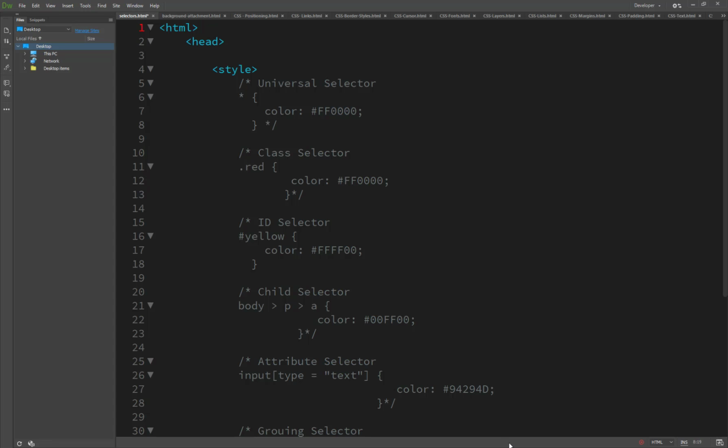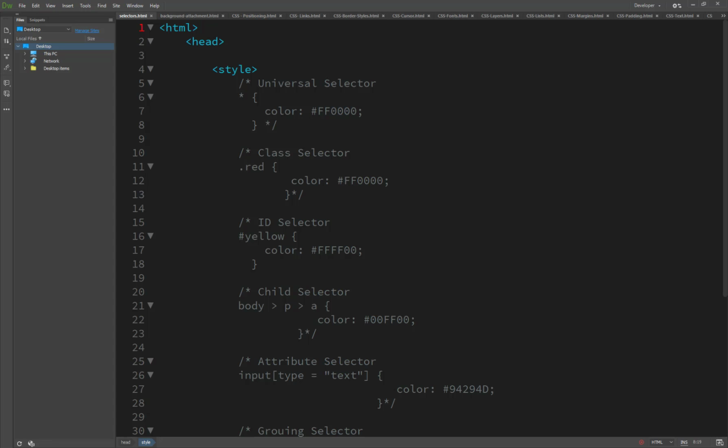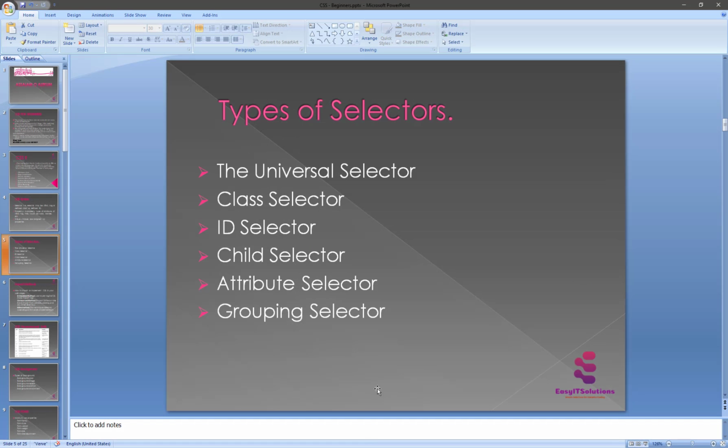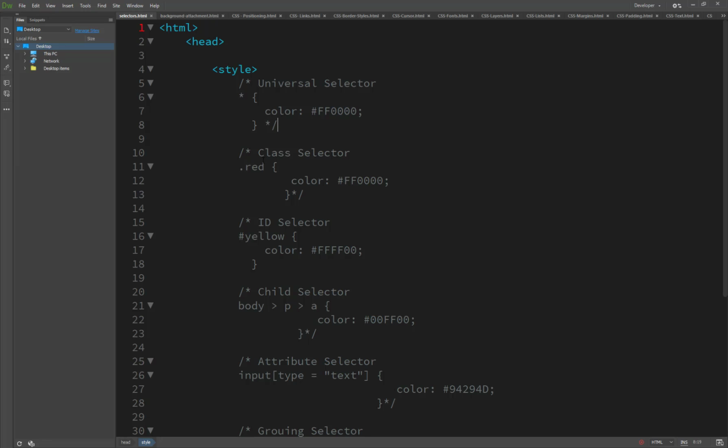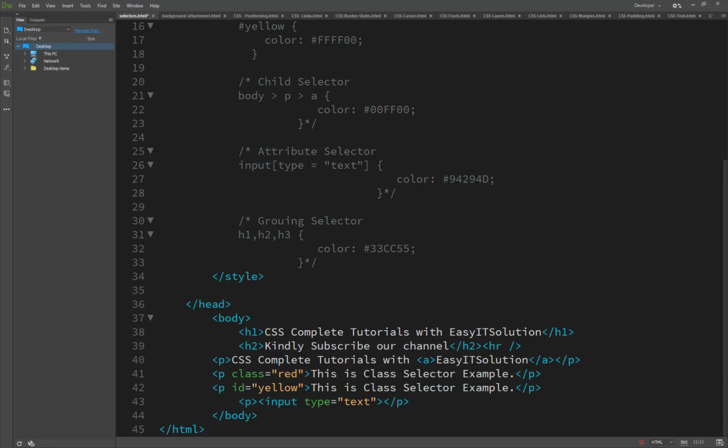The second one is the class selector. How do we define a class selector? A class selector is defined with the dot sign. Here we define the red class. This is a class selector example.